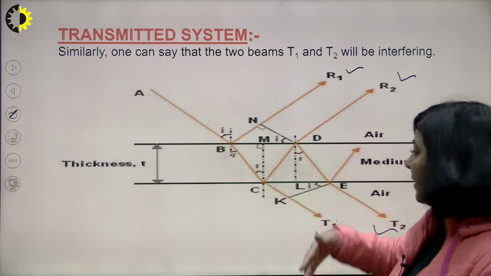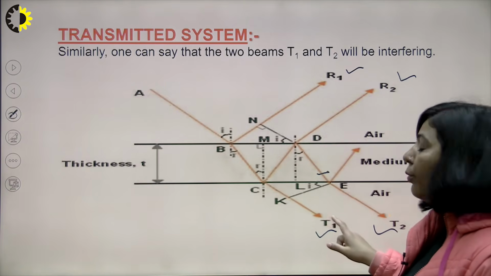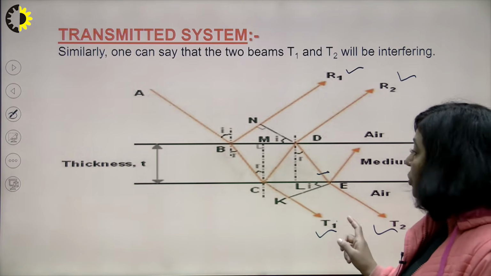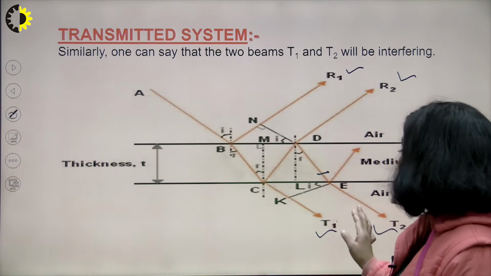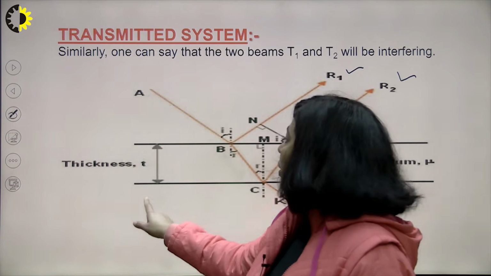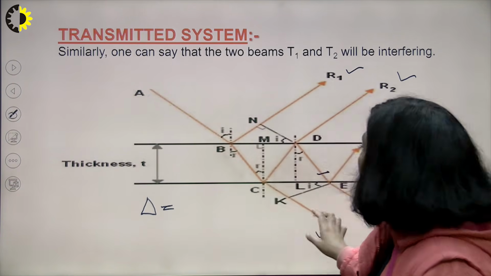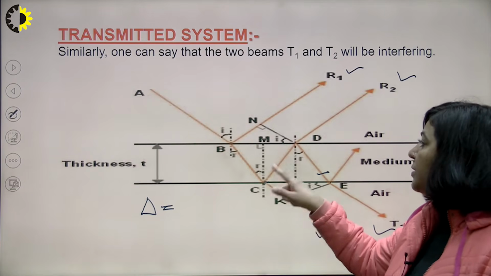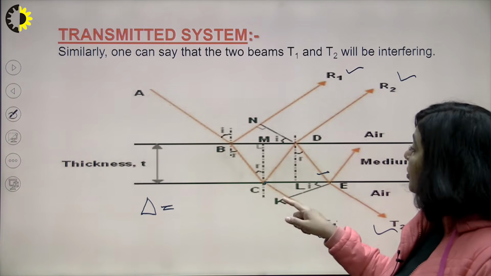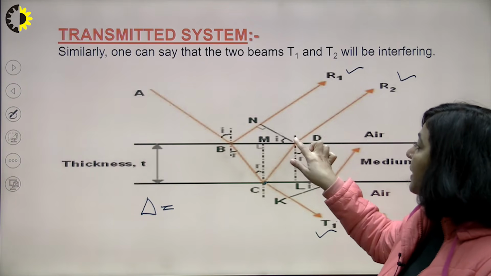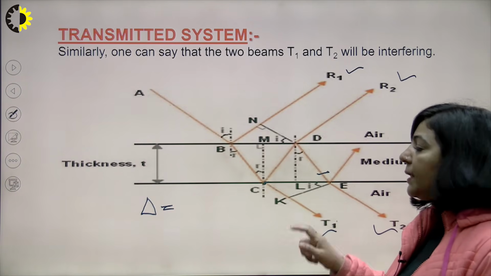So now if you see beyond this line EK, both the optical paths will be equal. So now we have to decide what is the path difference between T1 and T2. If you see here, these two rays, T1 is originated from this point and T2 from here. So the path difference between T1 and T2 will be CD plus DE minus CK.